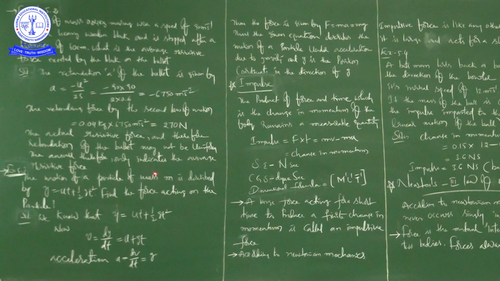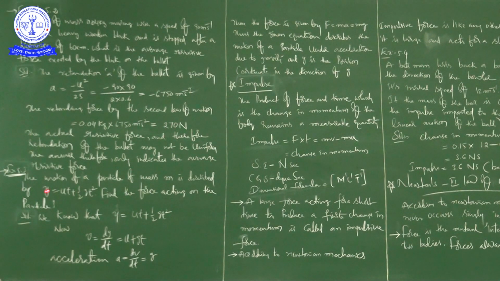Here the motion of the bullet is not uniform. The bullet may not be in uniform motion. That is the reason it is the average resistive force, right? Okay.